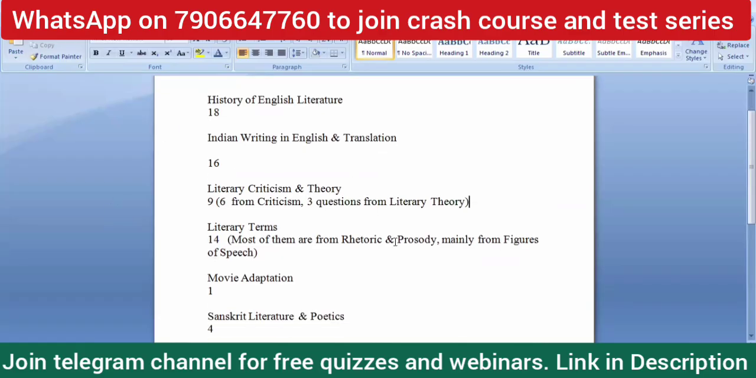Again, to reiterate, there are 3 sections that you have to give thrust. One is history of English literature. Second is Indian writing in English and translation. And third one is literary criticism and theory. The literary criticism part is the most important, because theoretical stuff is stored for the master syllabus. And of course, there are literary terms, right? And as I have written down, most of them are from rhetoric and prosody.